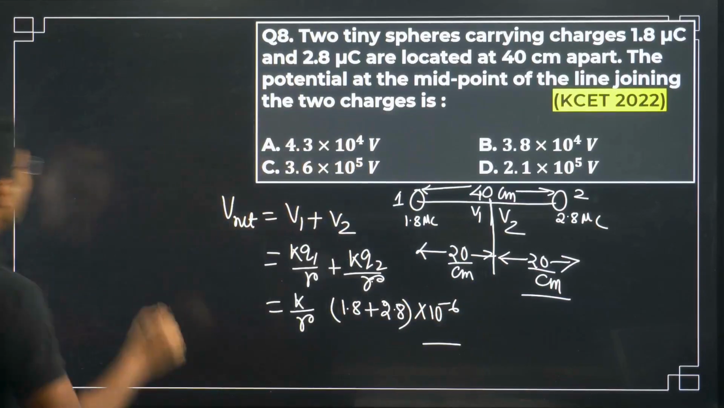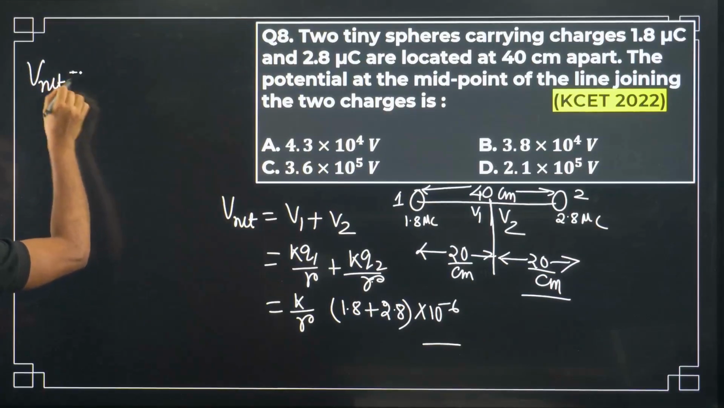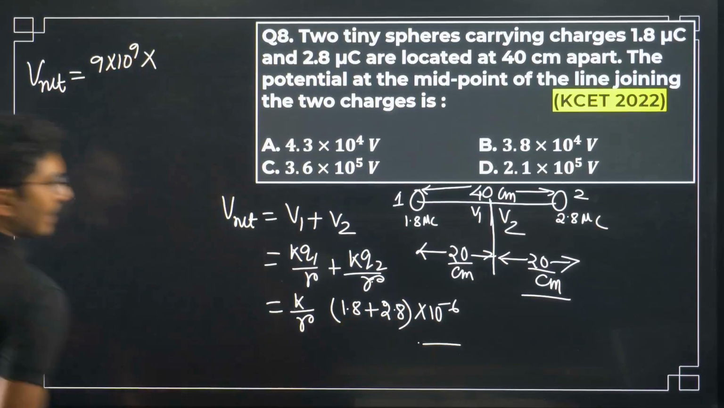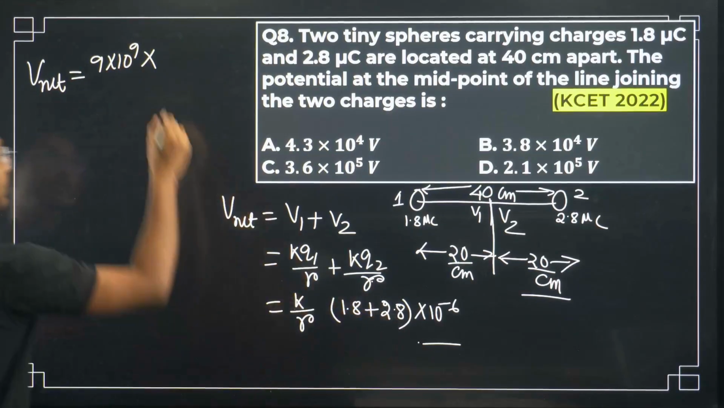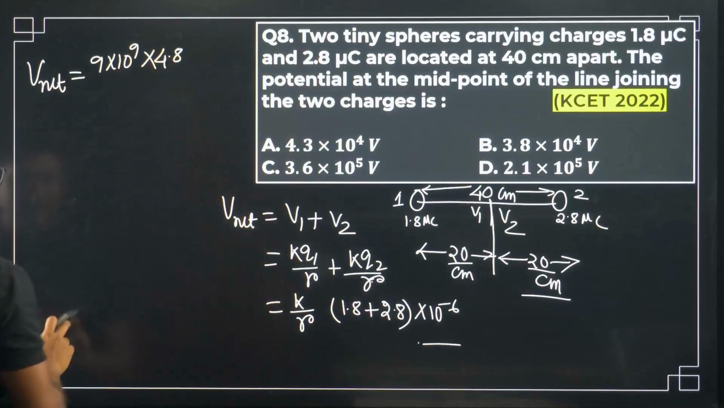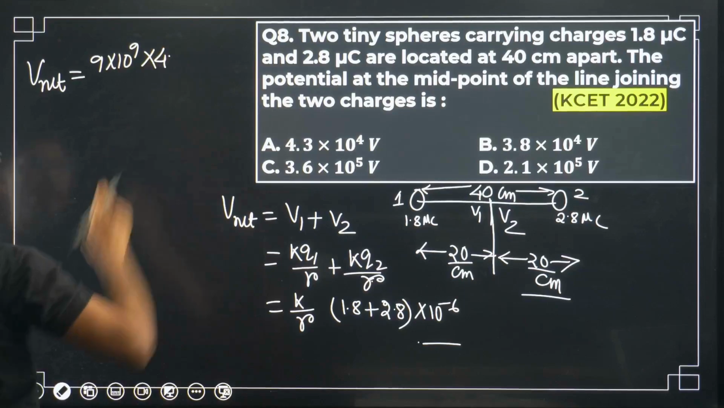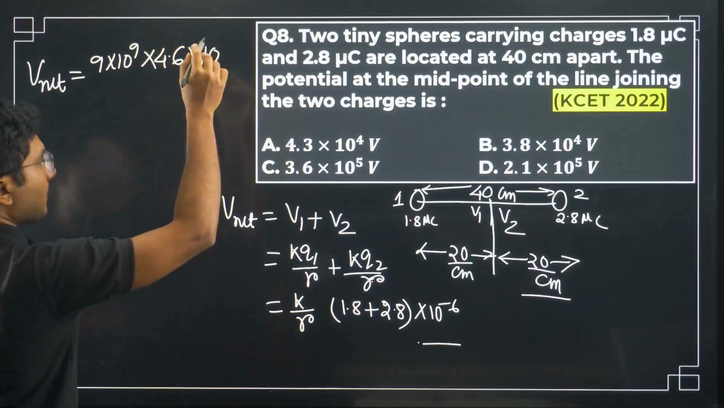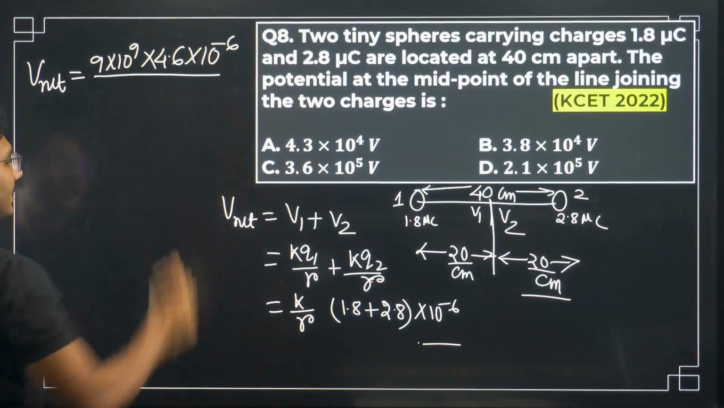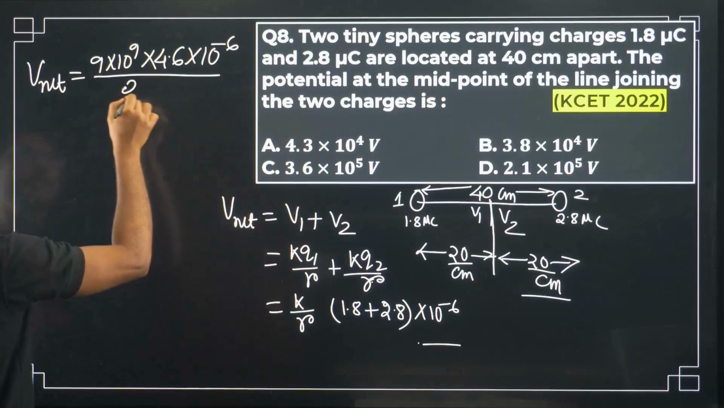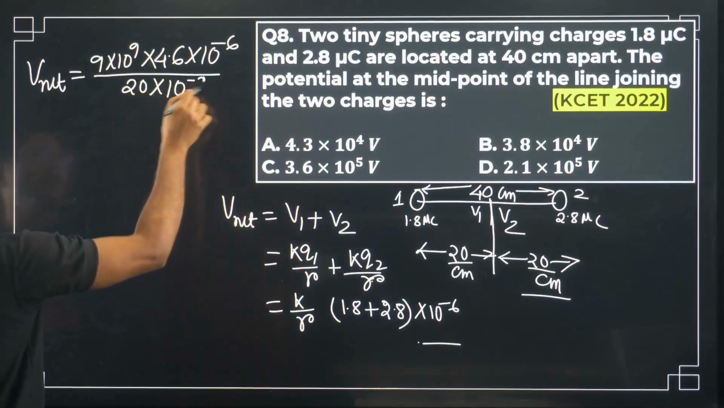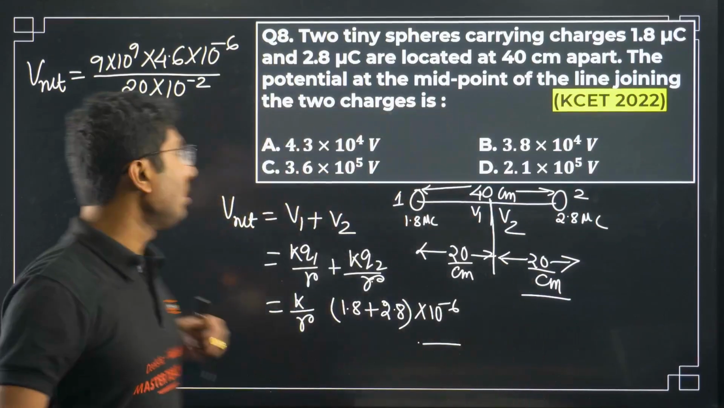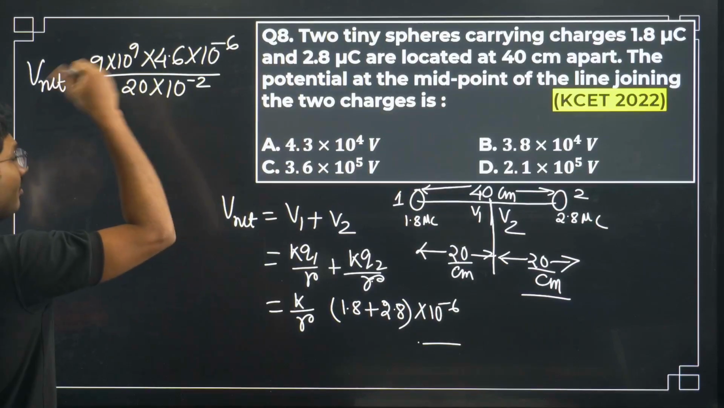So let's continue. Put the values. V net equals K, which is 9 into 10 to the power of 9, and this turns out to be 4.6 into 10 to the power of minus 6. And what is division? Division is 20 centimeter. So 20 centimeter, as I say always, convert into meter by multiplying 10 to the power of minus 2. You have to remember this small conversion. Okay, now if you see that